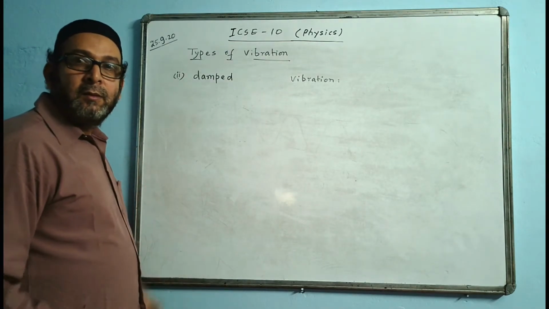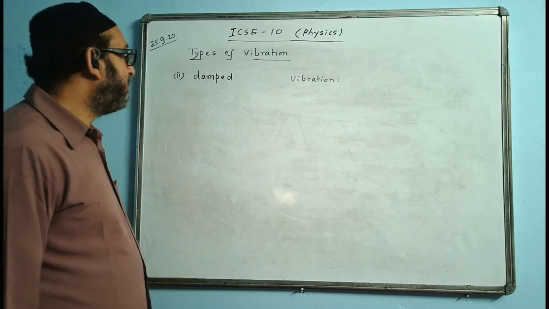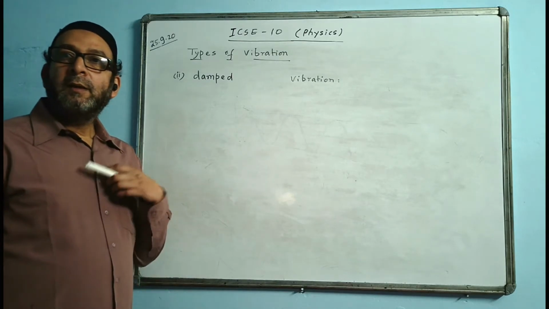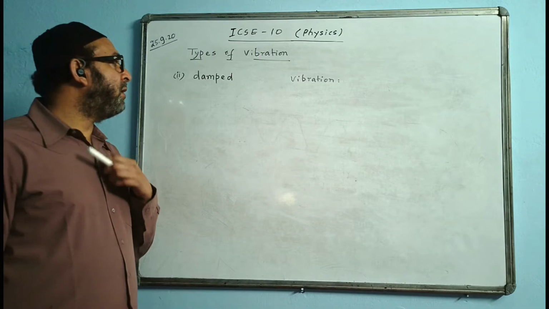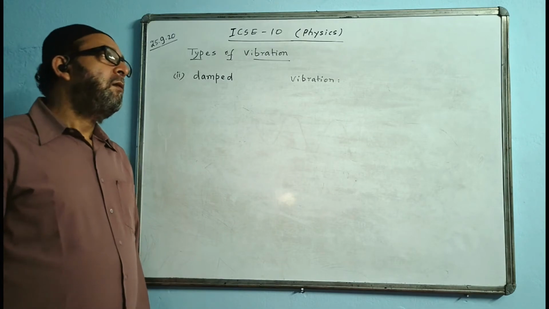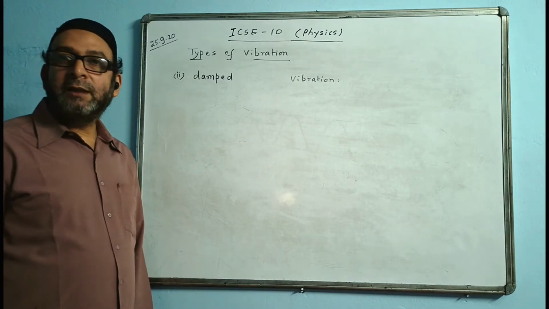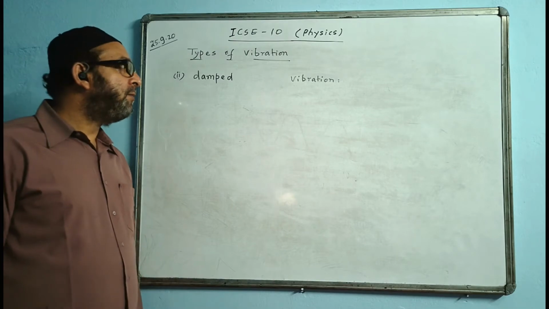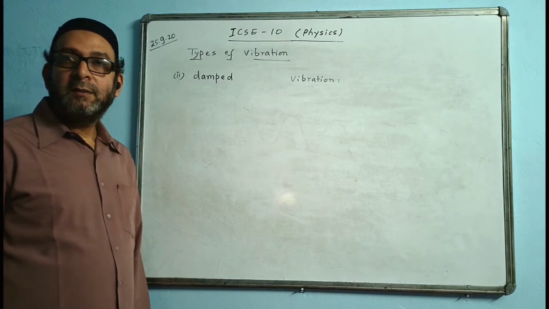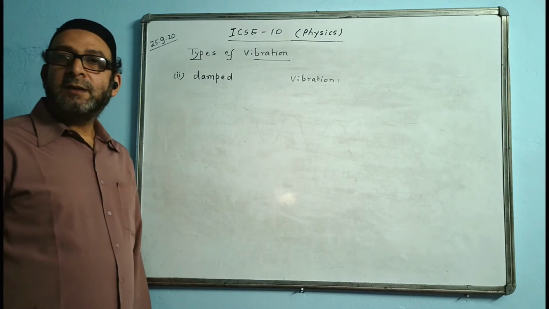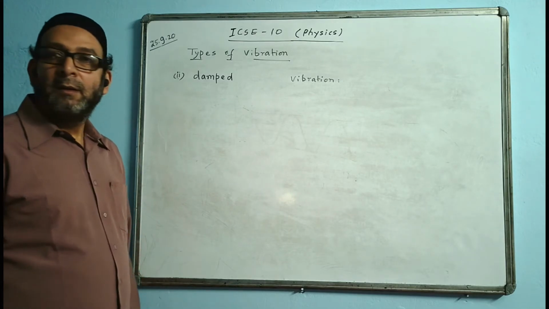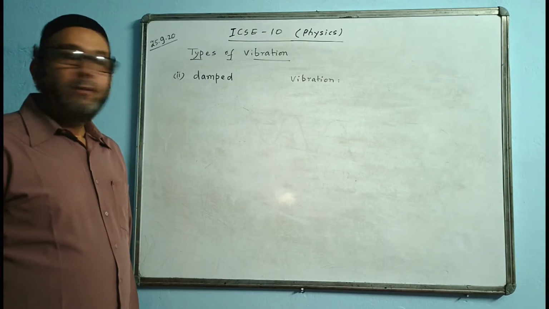Right. Such vibration occurs in the presence of a material medium such as air, water, etc. Right.